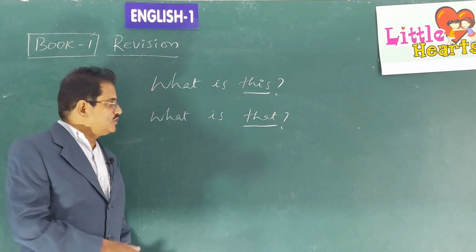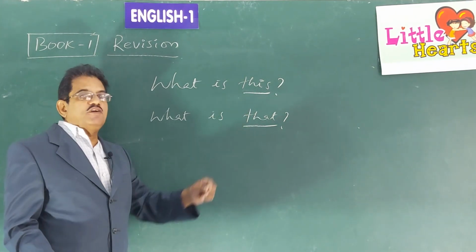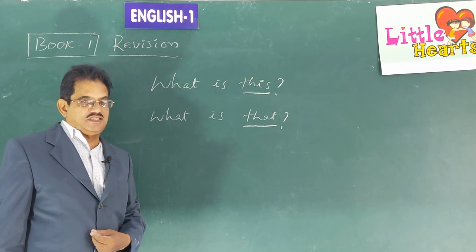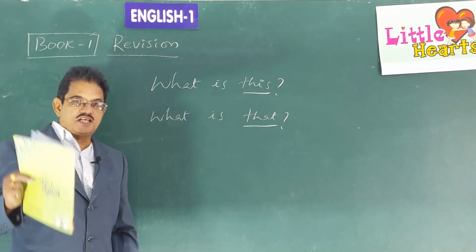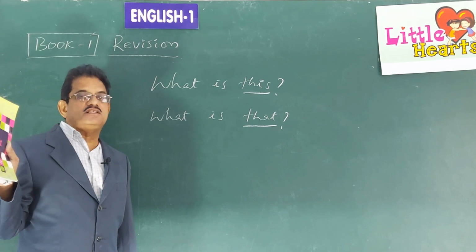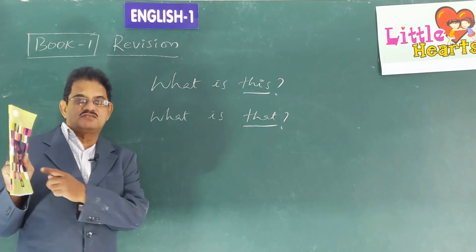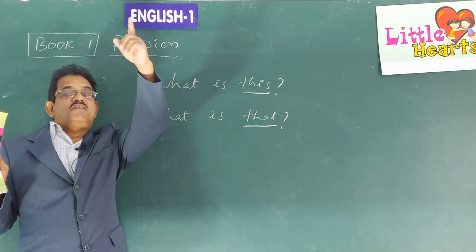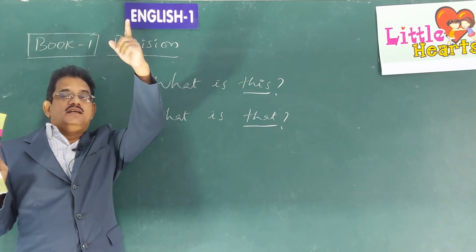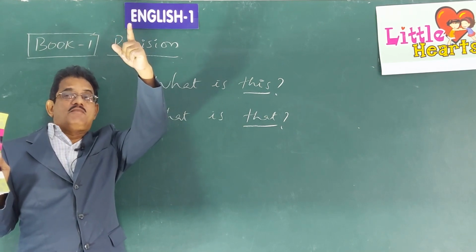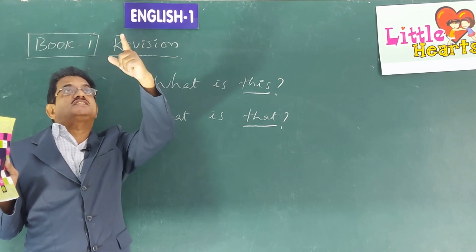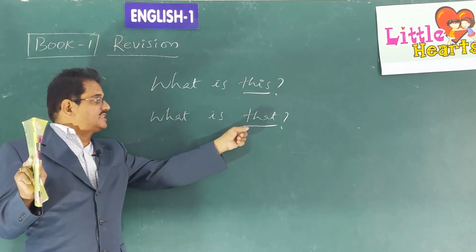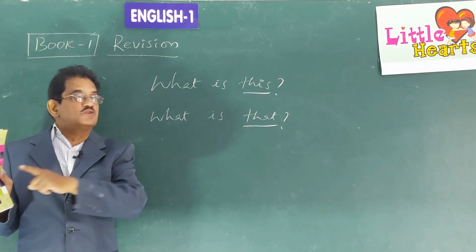We use the word this to refer to the things which are nearer to us. Which are near to us. For example, I can take this book into my hands and say, this is my book, because it is very close to me. That is a fan. If you look at that, it is far away from me. So that means it is at some distance from me, so I use the word that. When it is near to me, I use the word this.